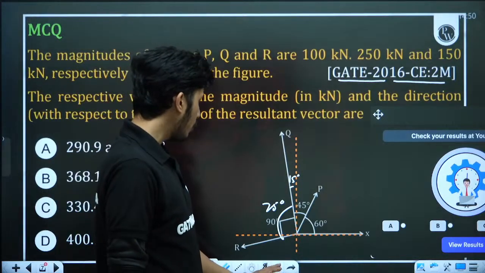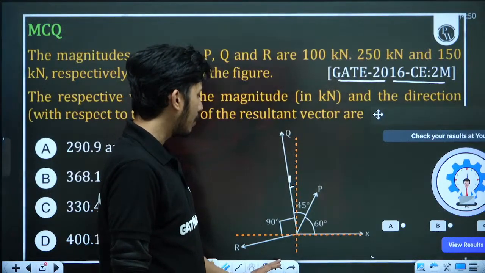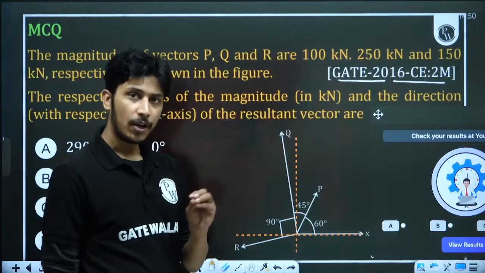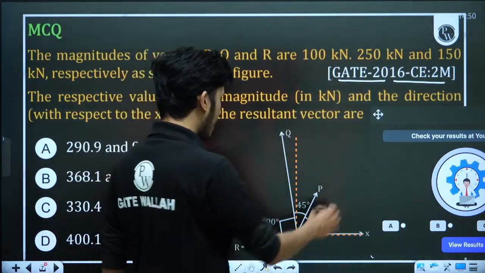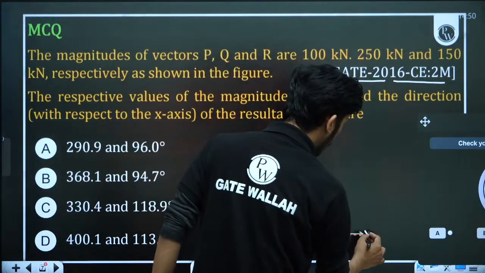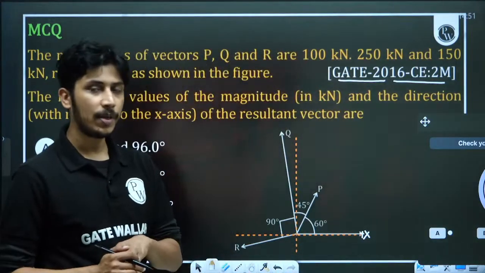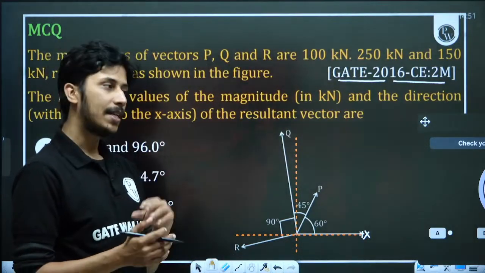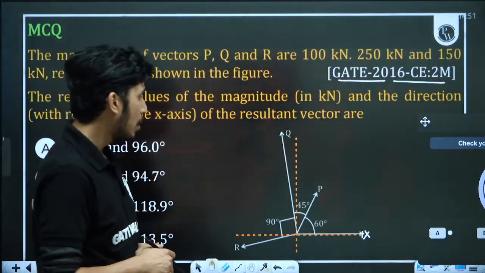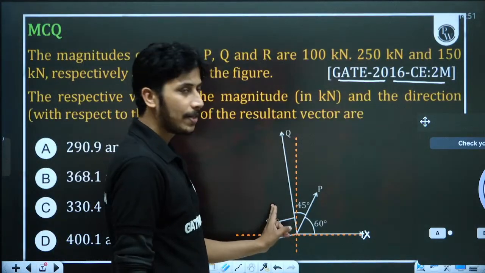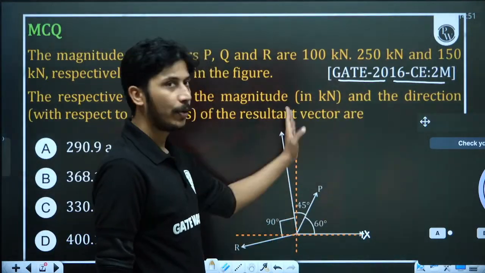Okay. So don't worry that you have to calculate the angle separately. Whatever is the angle with the plus x-axis, take the cos of that, it will be the x component. The sign will automatically adjust it. If it is coming out to be plus, it will automatically come plus. If it is coming out to be minus, it will automatically come minus. So we have to just take whatever is the angle with the plus axis, cos component along x, sin component along y.